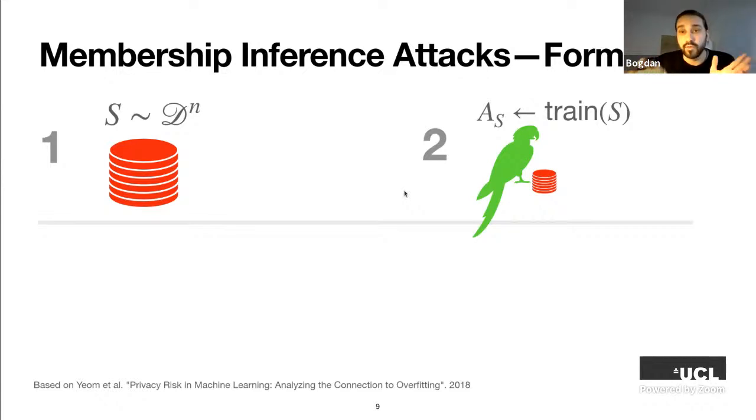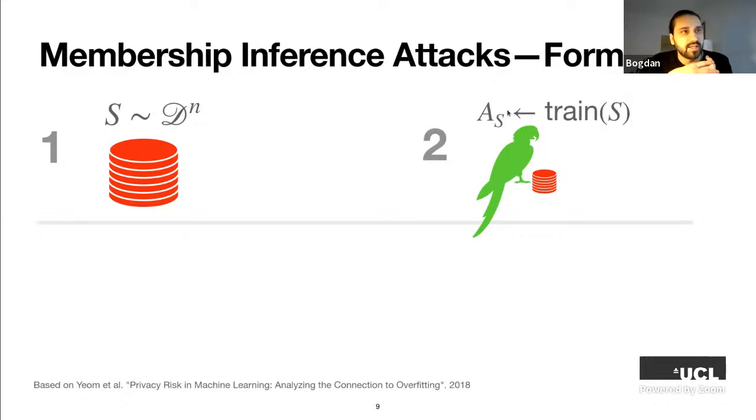The game consists of 4 steps. In the first 2 steps, we sample a data set that we denote as S. We sample it from the data generating distribution in the standard machine learning way, so that it's independently and identically distributed. And in the second step, we train the model on this data set, right? The model we denote as A.